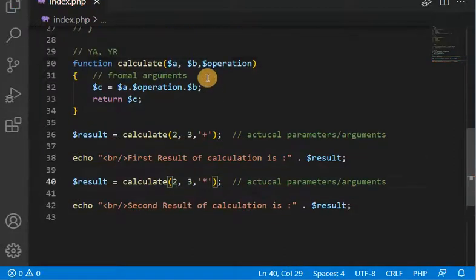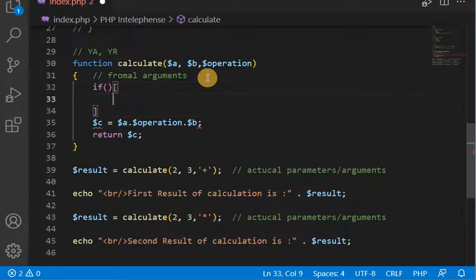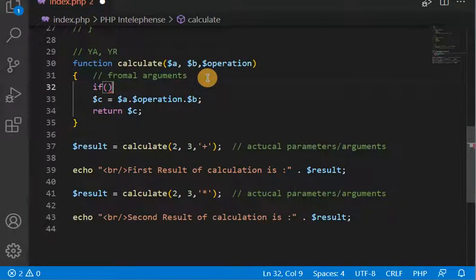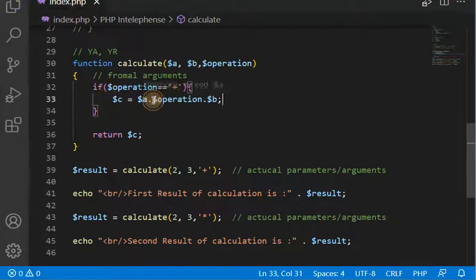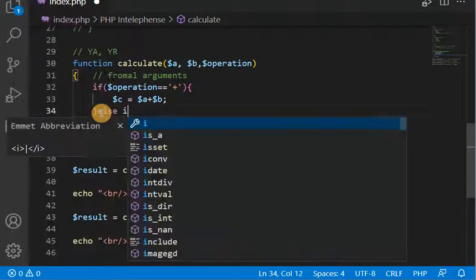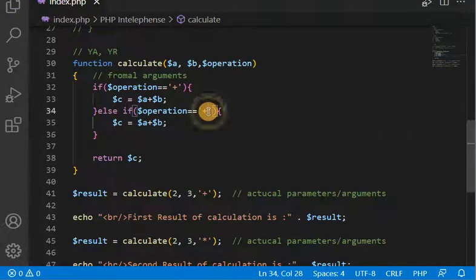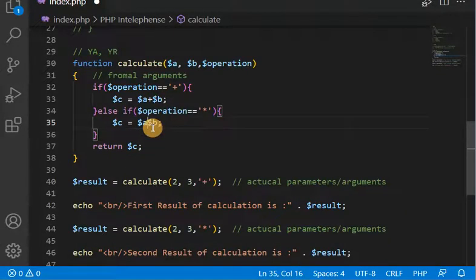We have already studied this. Here we can compare: if the operation comes as plus, we return the value of C calculated like this, and else if the operation comes as product, the output will be different. You can see here.